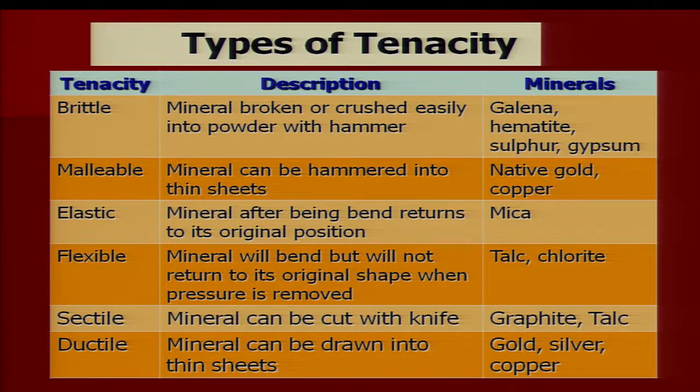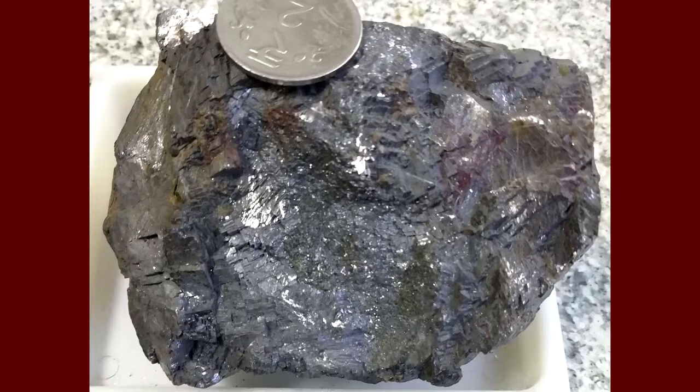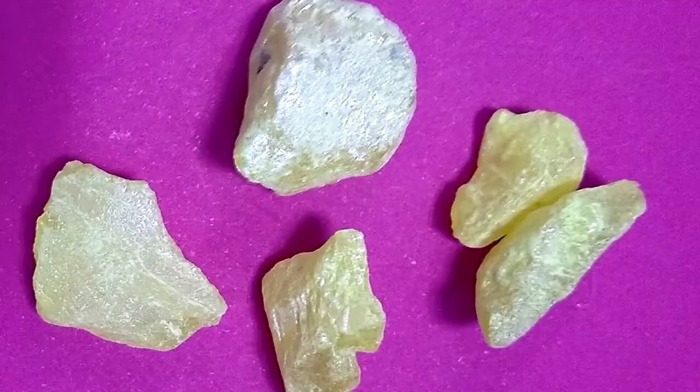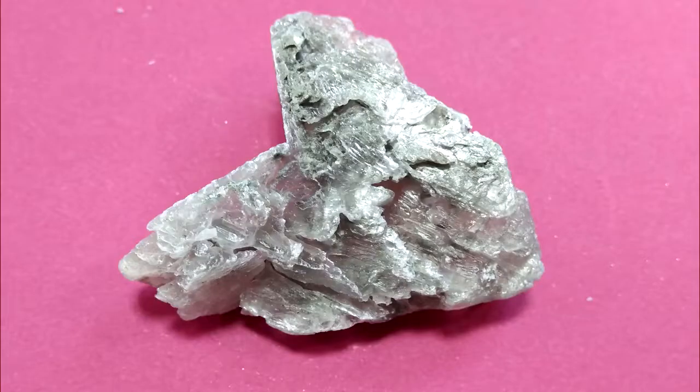So, there are six different types of tenacity. Brittle tenacity is when a mineral is broken or crushed easily into powder with the help of a hammer. Examples are galena, hematite, sulfur and gypsum.